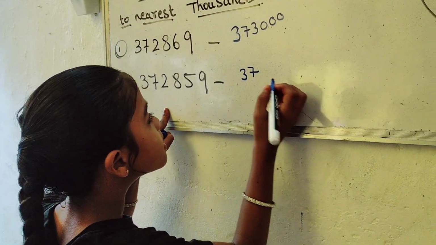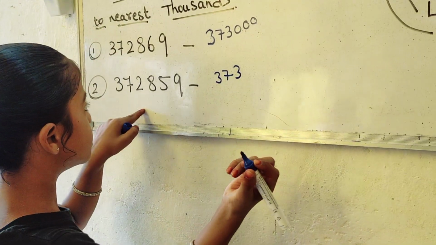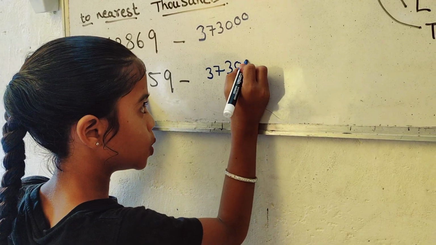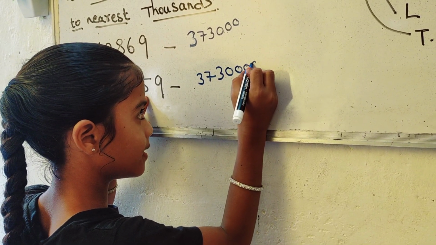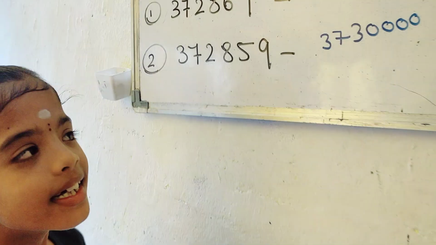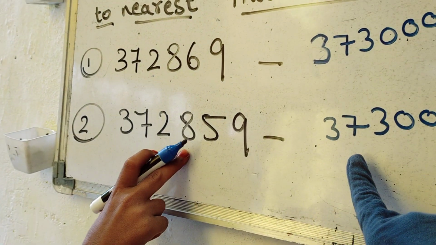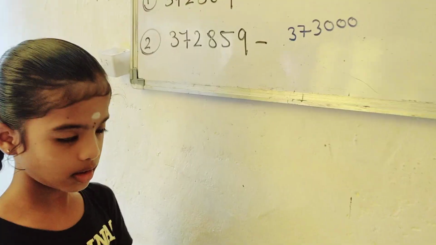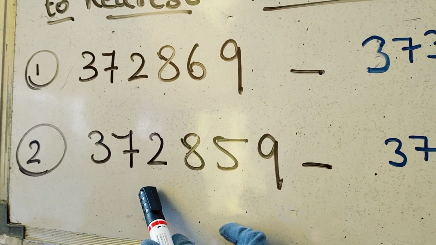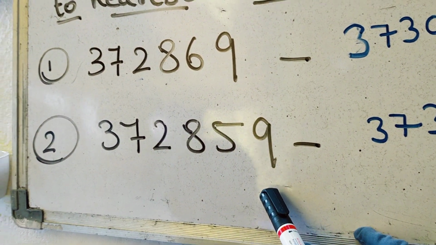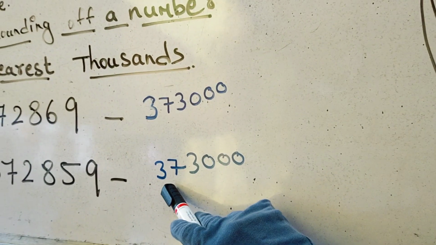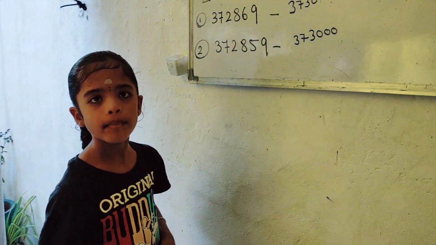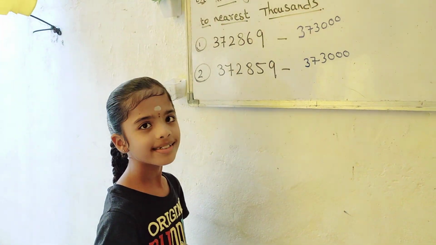Then you will add 1. When you are rounding up, you will add 1. Okay. And the remaining digits? 0 again. 0 again. How many zeros? Only 2. One more extra. Come on, be careful. Okay. So 3 lakhs 72,859 is rounded up to 3 lakhs 73,000. Yes, kids? Okay. So please clap for Samyukta. Good effort. Keep it up.